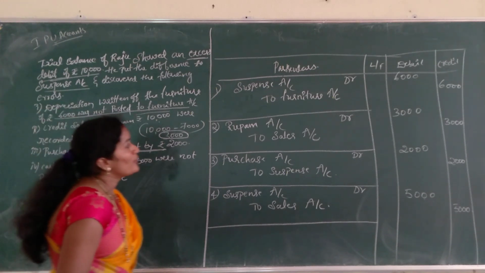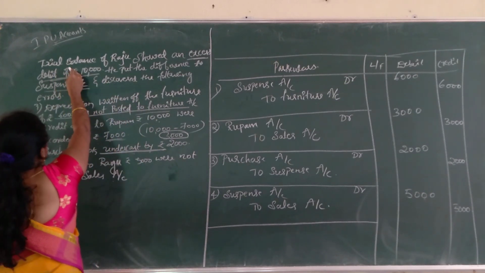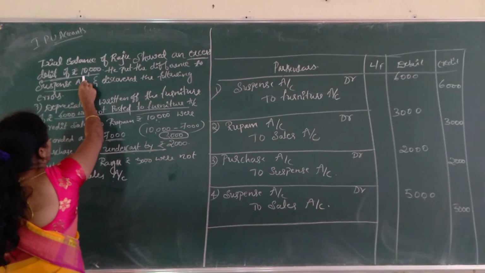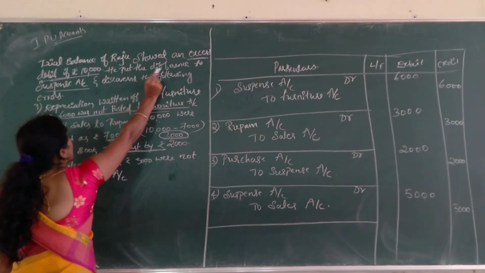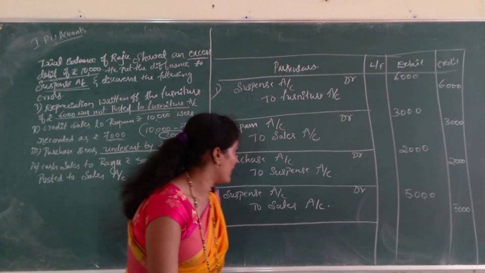Now we have to prepare the suspense account, because in the problem itself they gave that the trial balance of Raju showed an excess debit of rupees 10,000. He put the difference to suspense account. That means we have to prepare the suspense account.